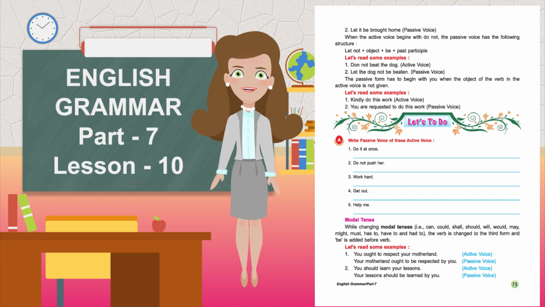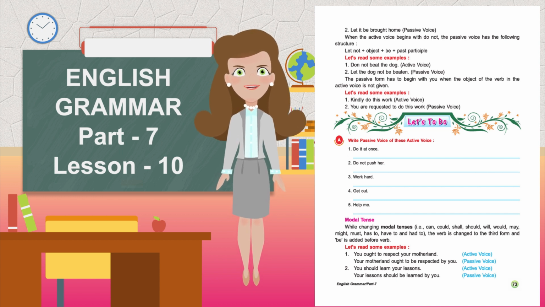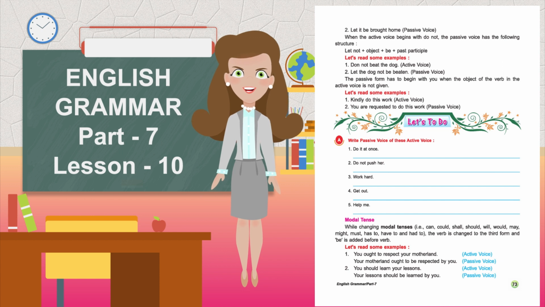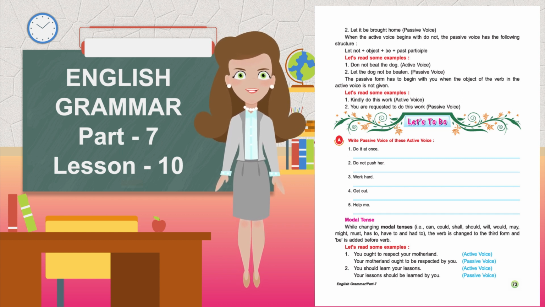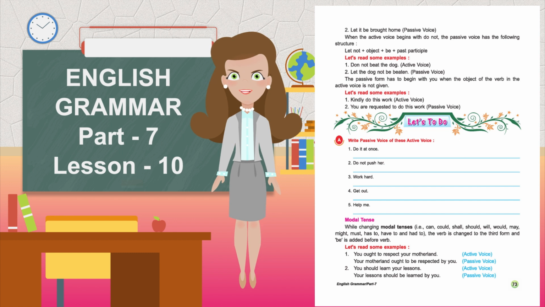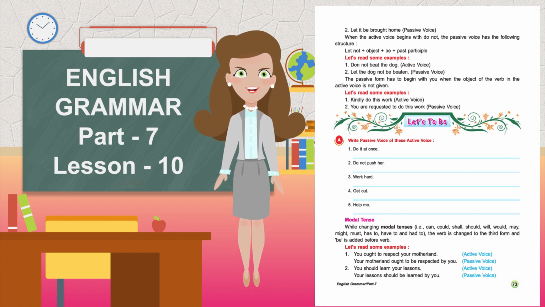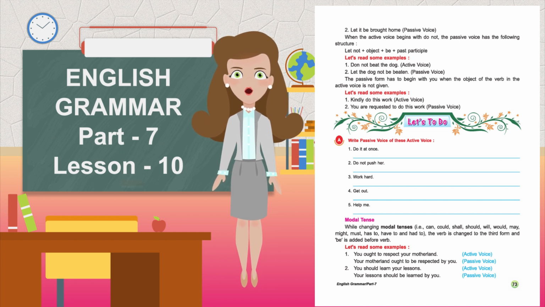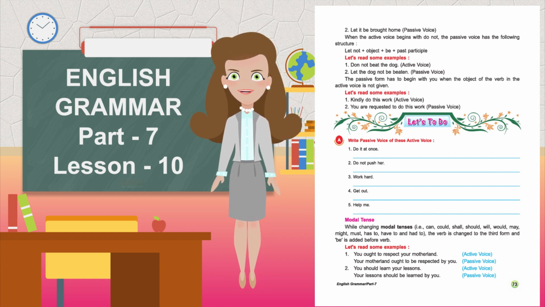Modal tense. While changing modal tenses, that is can, could, shall, should, will, would, may, might, must, has to, have to, and had to, the verb is changed to the third form and be is added before the verb. Let's read some examples. You ought to respect your motherland, active voice. Your motherland ought to be respected by you, passive voice. You should learn your lessons, active voice. Your lessons should be learned by you, passive voice.